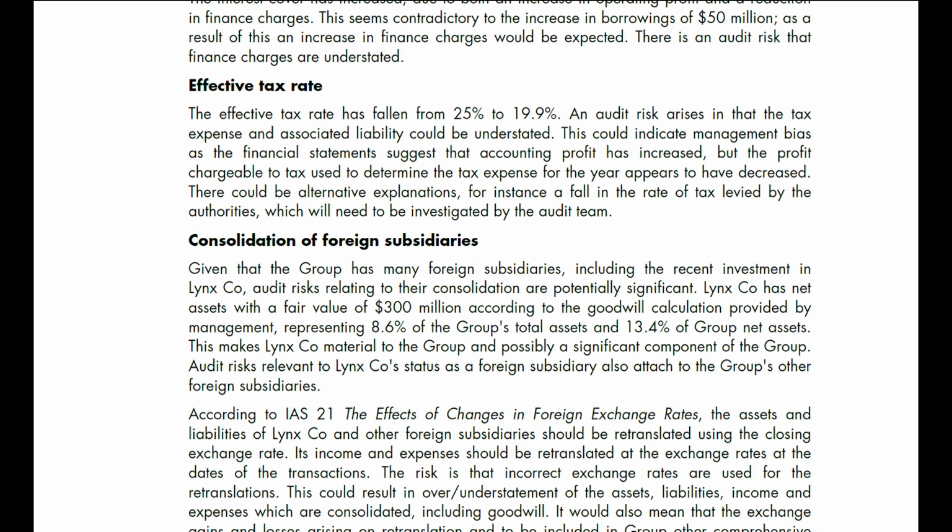This could indicate management bias, as the financial statements suggest that the accounting profit has increased, but the profit chargeable to tax used to determine the tax expense for the year appears to have decreased. There could be an alternative explanation, for instance, a fall in the rate of tax levied by the authorities, which will need to be investigated by the audit team.